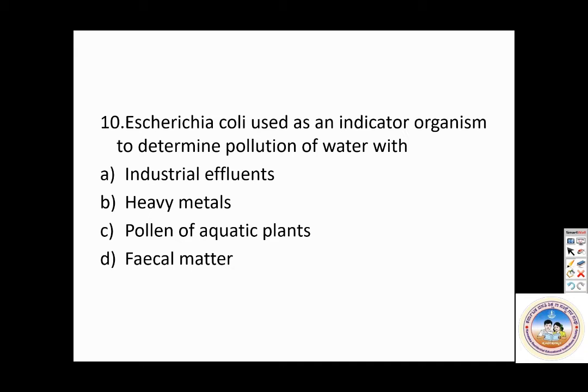Then, Escherichia coli is used as an indicator organism to determine pollution of water with. So, they are asking in which of these Escherichia coli will be present. E. coli. So, answer students, which of them will have E. coli in this? So, which of the following will have E. coli in it?